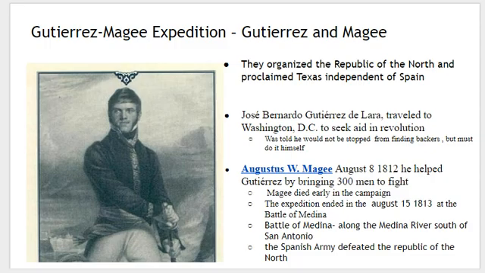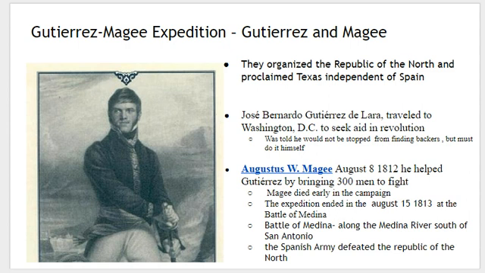The Gutierrez-Magee expedition is perhaps the best known of the filibuster movements because of the Battle of Medina. The big deal here is that these expeditions start off by raising the question: should we trust the motives of Americans who are going to come in the future? There's always this in the background of, look at all these Anglo settlers. Wait a minute, why are they really here? All right, so let's talk about Gutierrez and Magee.